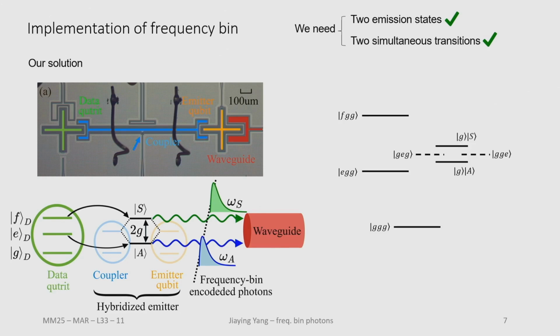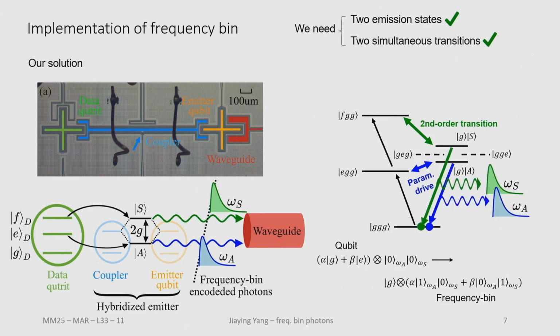So the whole process would be, we first start with the state that we want to transfer, a superposition state between G and E, and then we bring it into the superposition state between the first and second excited state of the qubit, and then we apply the two transitions simultaneously, the parametric and second order transition. And since the two modes, the hybridized modes, both couple to the waveguide, it will decay and emit two photon modes into the waveguide.